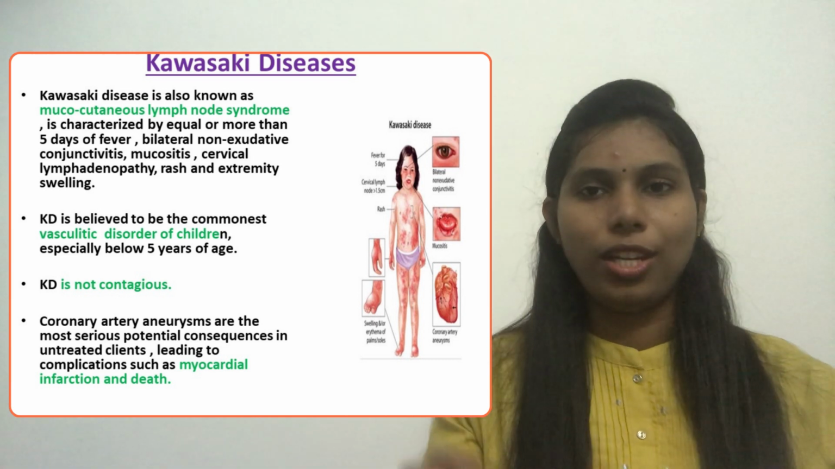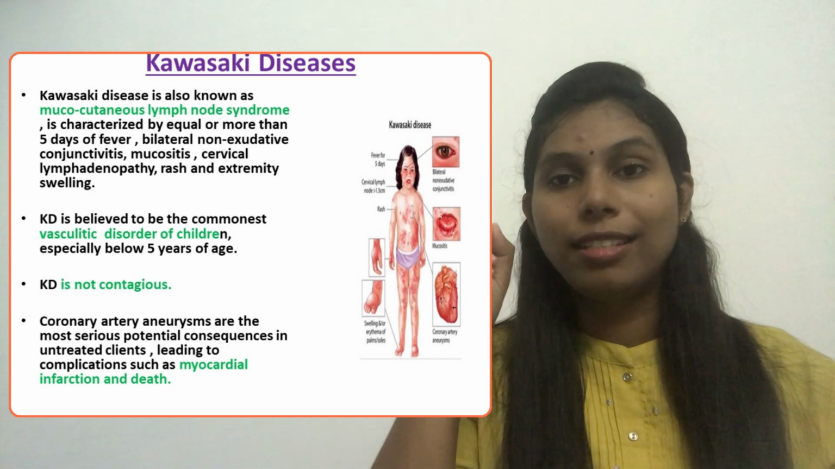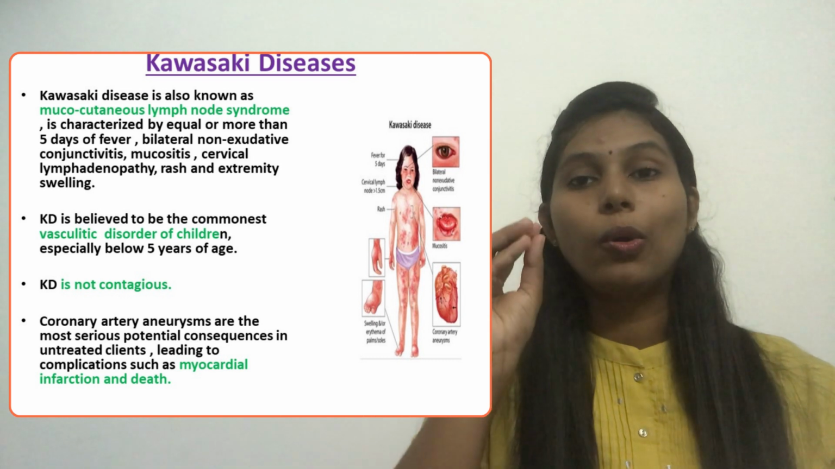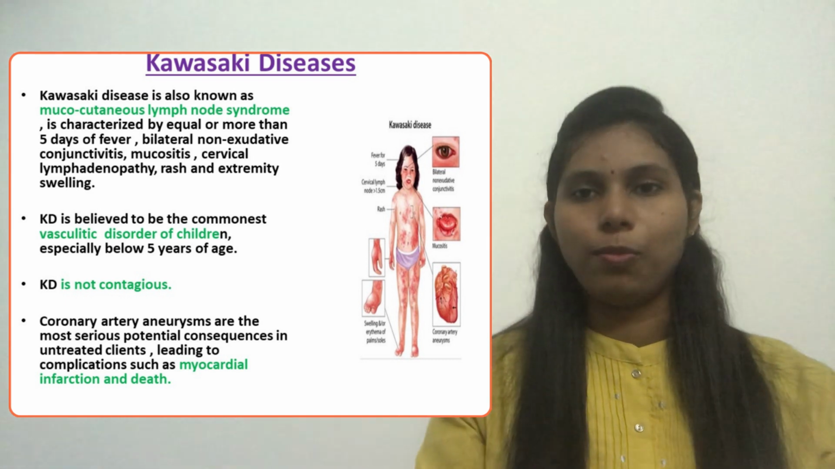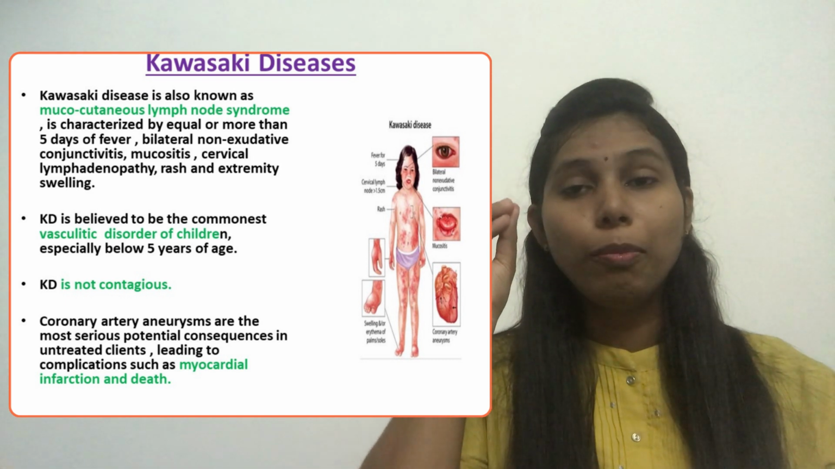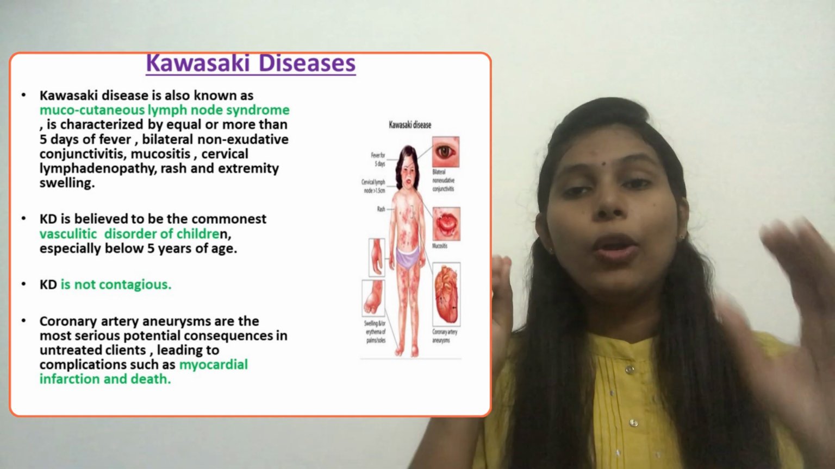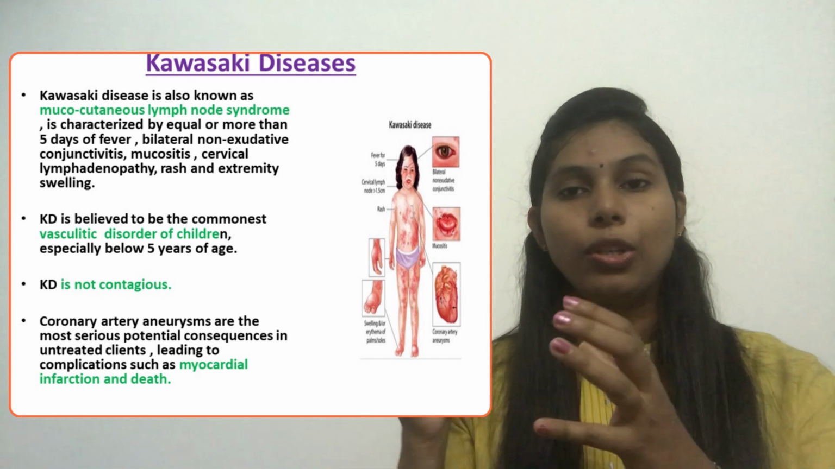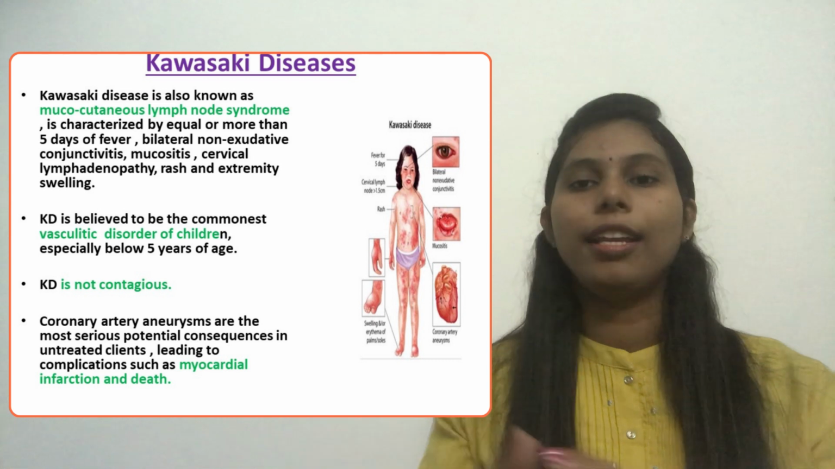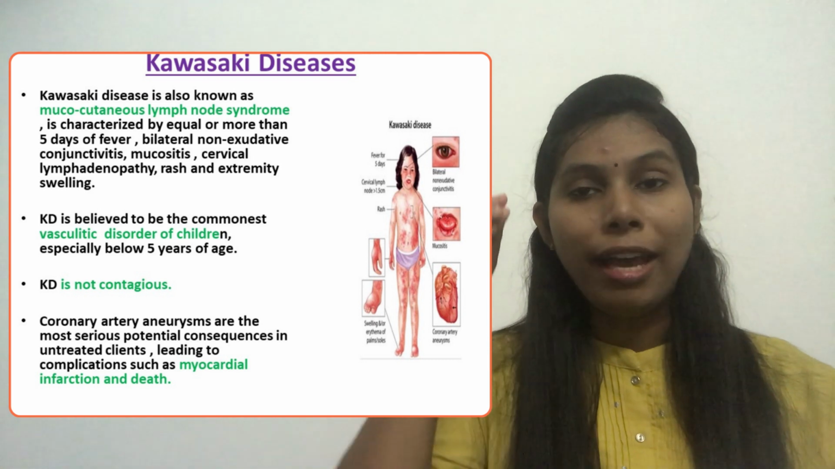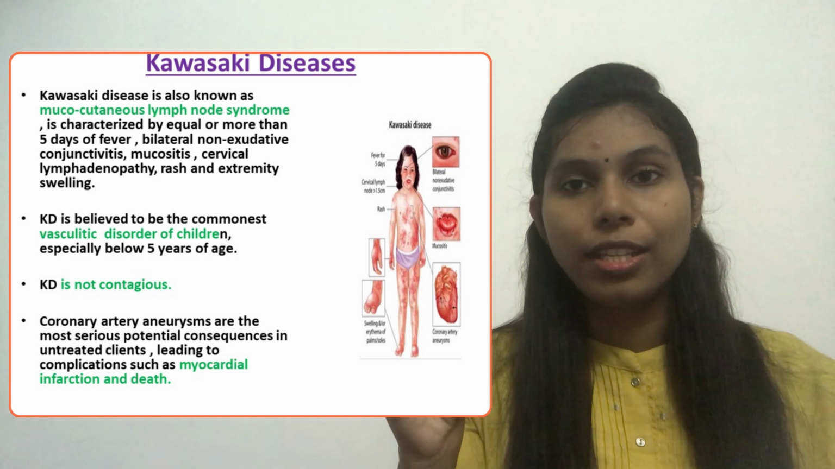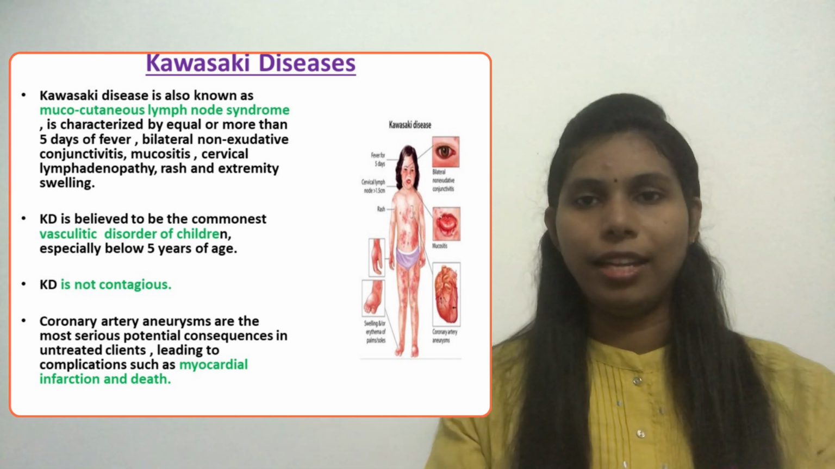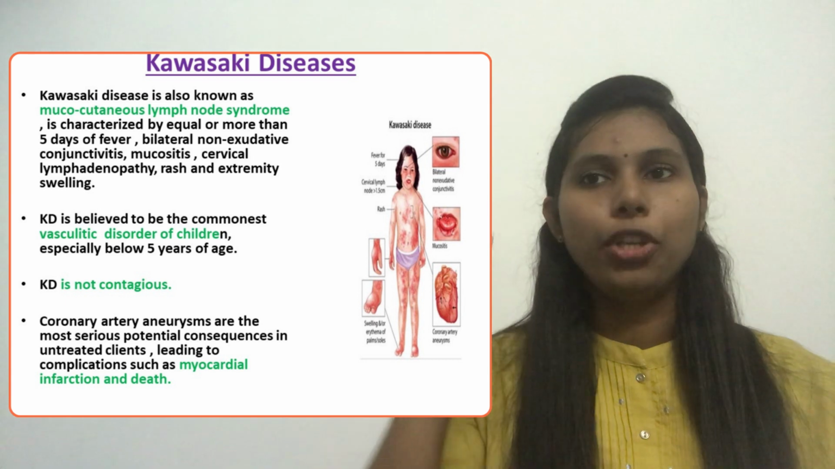The complication or the main problem that the child has when diagnosed with Kawasaki disease is coronary artery aneurysms. This is one of the most serious potential consequences if it's not treated at the right time or not treated at the start itself. So the initial management and treatment is very necessary to prevent further complications such as myocardial infarction and death. So keep all these points in your mind.